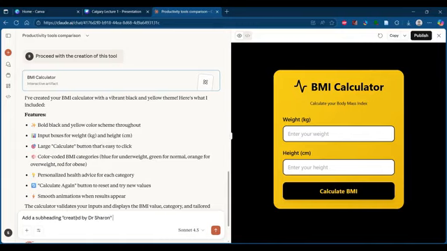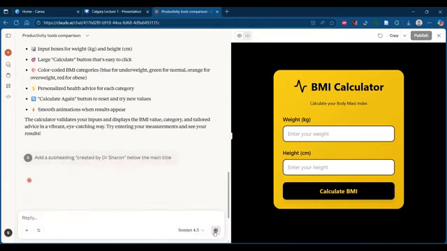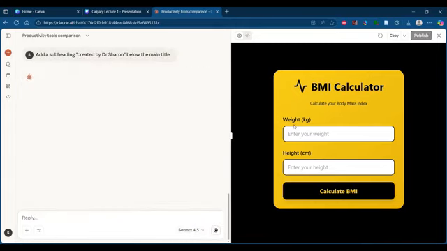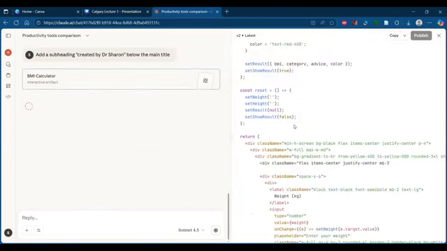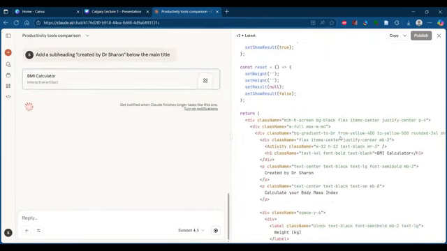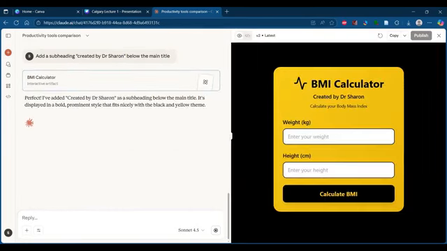Okay. Below the main heading, main title. So I added one modification telling it to add a subheading created by Dr. Sharon that should come in this area, okay, below the main title. Then I will run this. Now what will happen is it will again show that coding area. It will add some extra lines in the code, and once the preview shows, we can see it created an additional line here. We cannot directly edit it, but whatever editing that you need can be given on the left side.